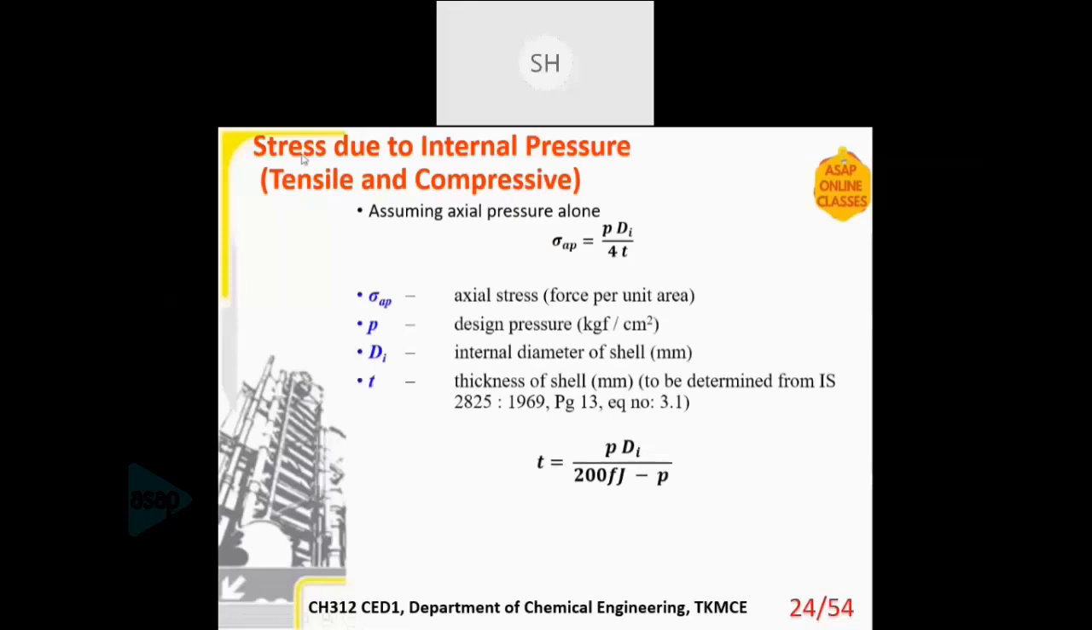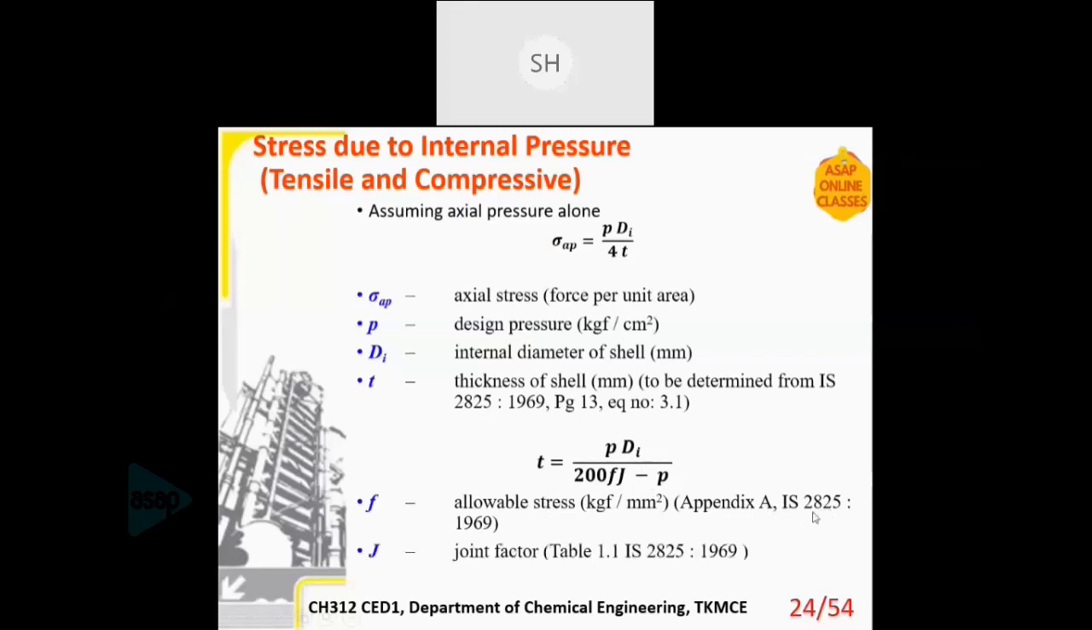As per the IS code, this equation is there in equation 3.1 on page 13 of IS 2825: T equals P di divided by 200 F J minus P. F is the allowable stress that I have already explained in the terminology, the maximum stress which the material can withstand at a particular temperature. It is available in the appendix of IS 2825. Then J is the weld efficiency factor, which is also available in the IS code. Then P is the design pressure. So when you substitute it, you will be getting the values.